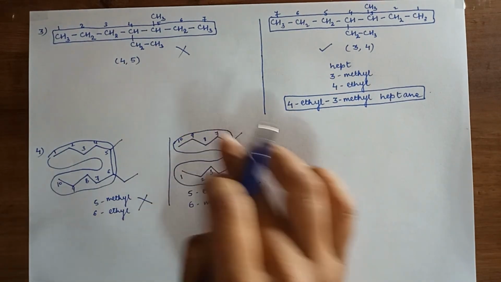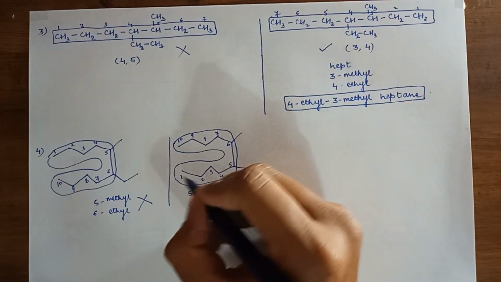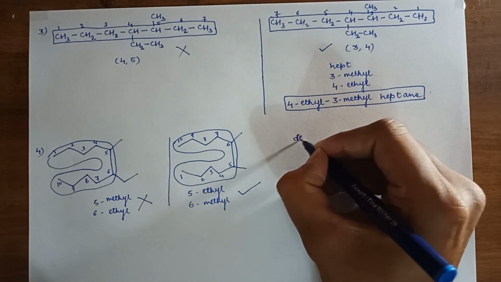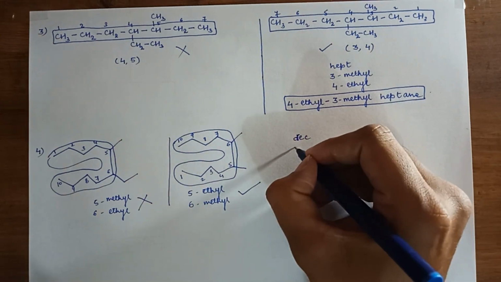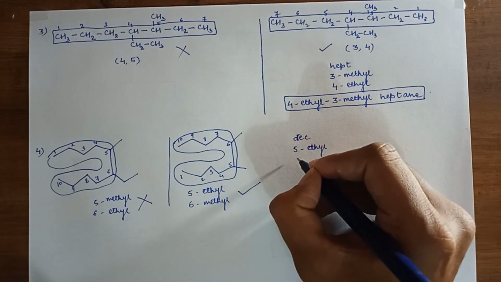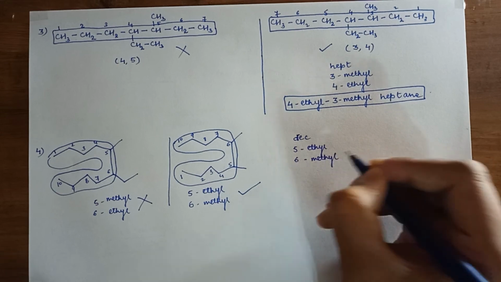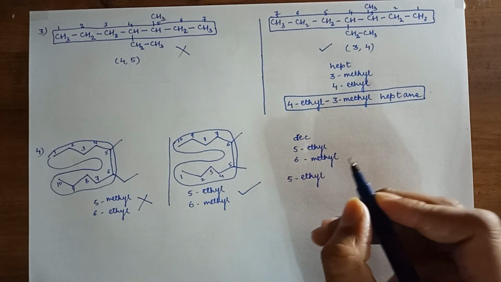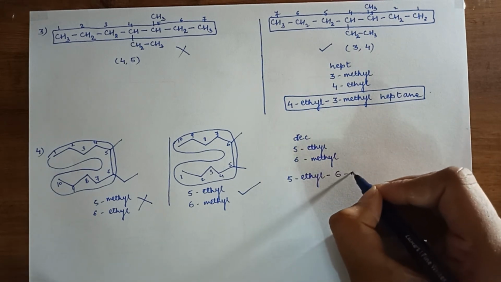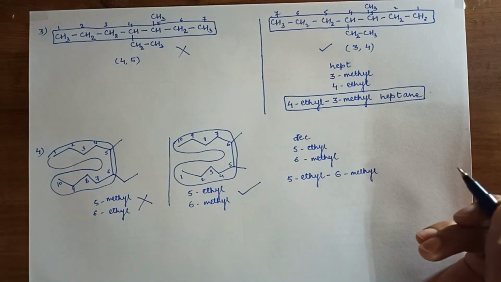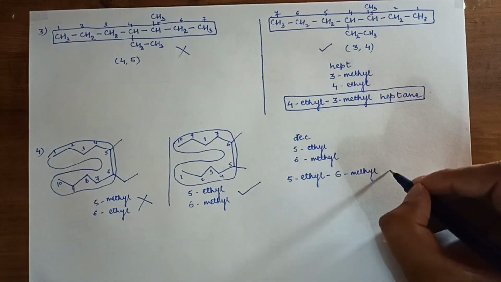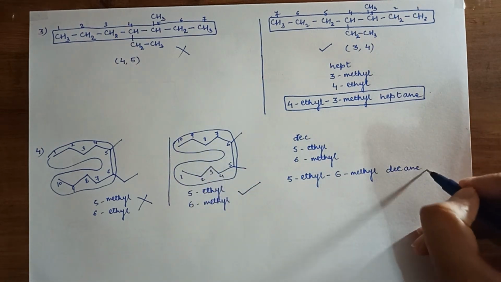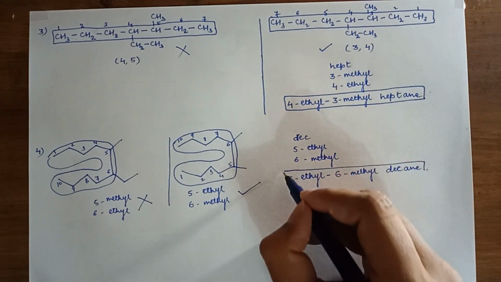So the word root is a 10 carbon chain. It is dec, and branching 5-ethyl 6-methyl. Now 2 degree substituent is 5-ethyl 6-methyl. Now word root, that is dec. Again it is single bond, it will be ane, decane. So this is my IUPAC name of this compound.